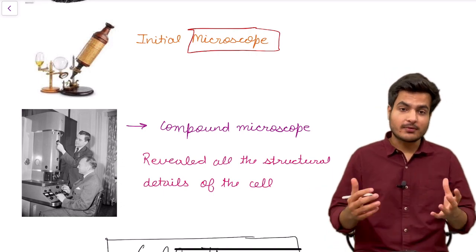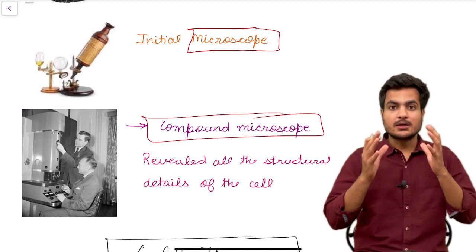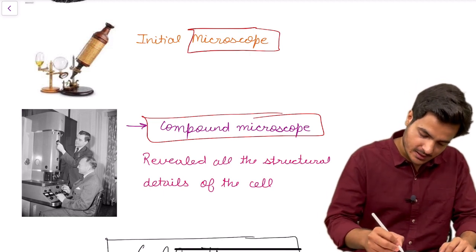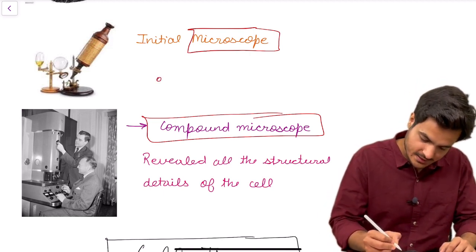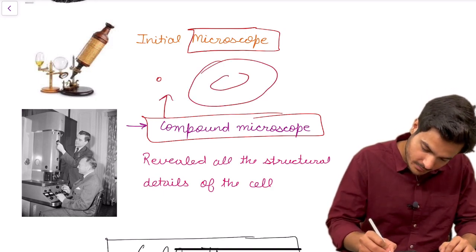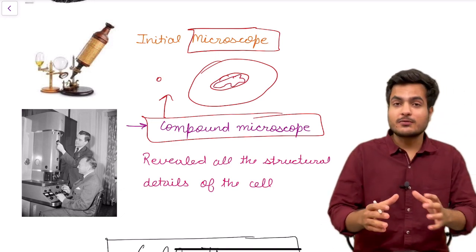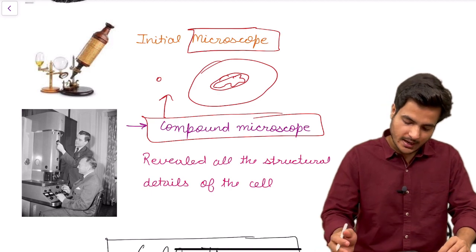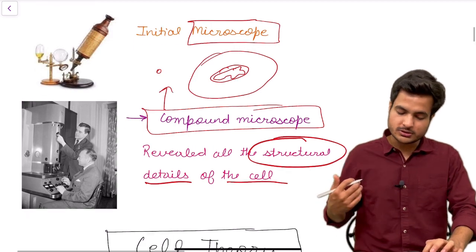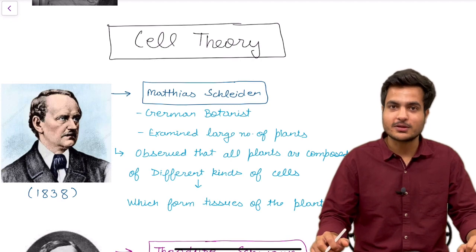But later on, with advancements, came the compound microscope. This microscope was so big that it required the space of a room, and it produced that much magnification. Earlier it was not possible to see a cell, but this microscope can enlarge a cell and show the two membranes of the mitochondria present in it. It revealed all the structural details of the cell. The whole chapter which we will be studying is dependent on the studies of the electron microscope done for cell biology.